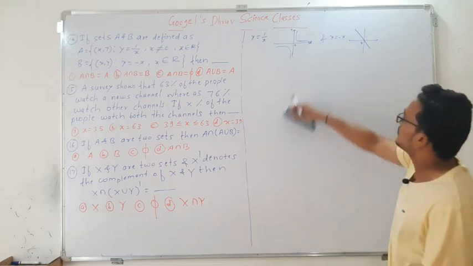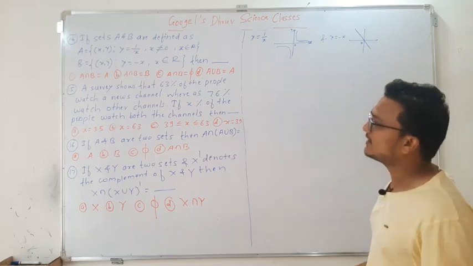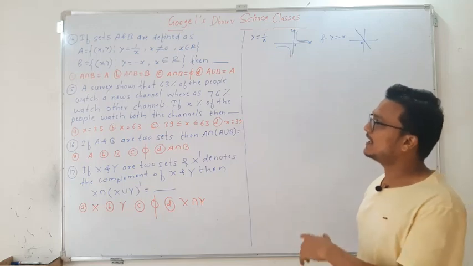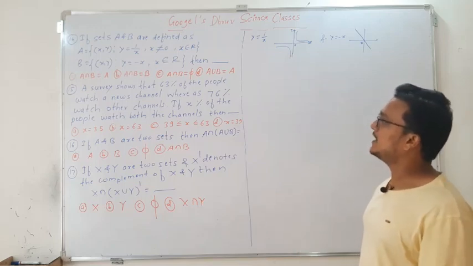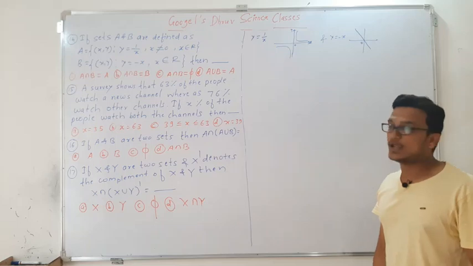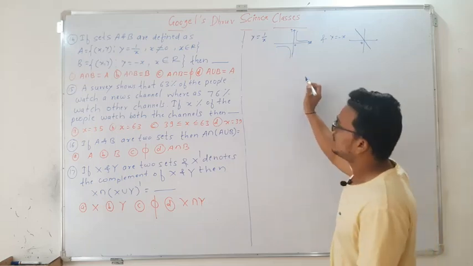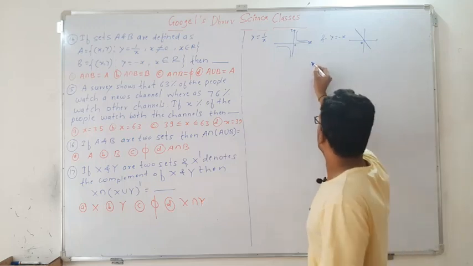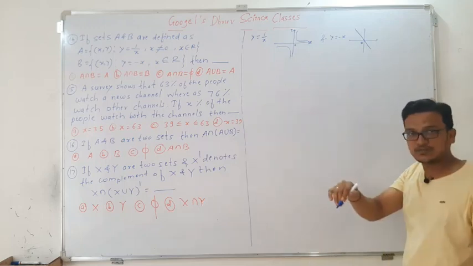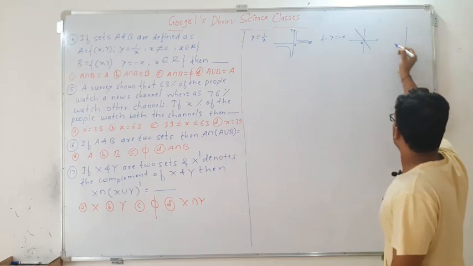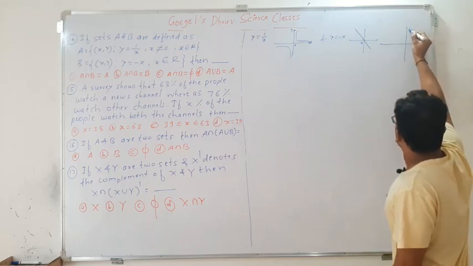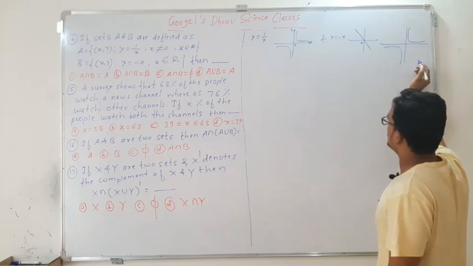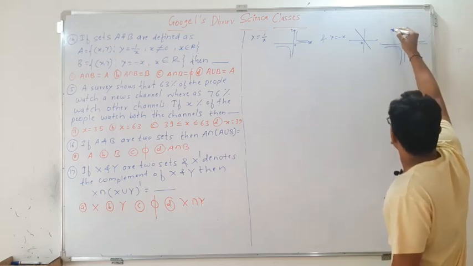But what are the conditions they have given here? A intersection B is A, A intersection B is B, A intersection B is phi, and A union B is equal to A. Now I will take these graphs together and see what we get as the intersection. If I draw this here, this is the curve of the first function y is equal to 1 by x, and this is what?